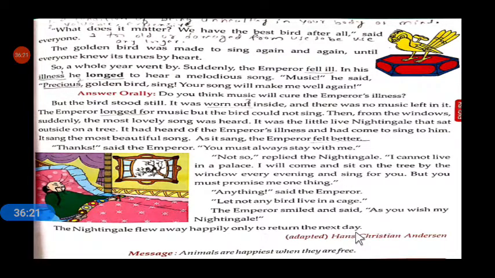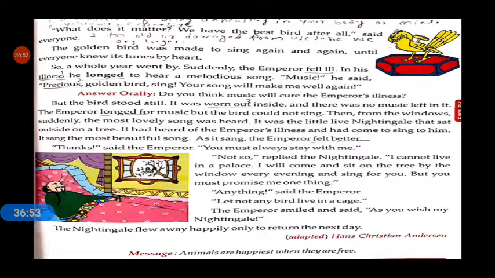The nightingale flew away happily, only to return the next day. He returned in the evening, sat on the tree nearby the window and sang a beautiful song for the emperor. So, dear students, this is the story about a live nightingale.